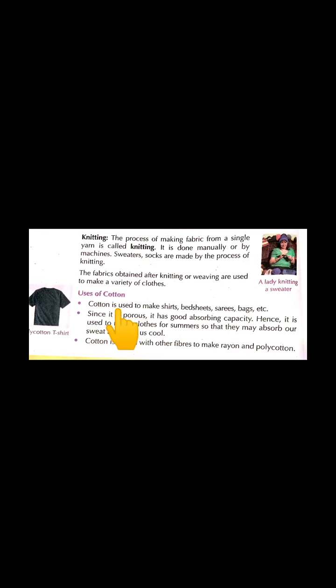Cotton can be used in making a variety of things like bedsheets, saris, bags, handkerchiefs, etc. Because it can absorb sweat or water very well, it has good water holding capacity. So it can preferably be used in summers. It can be worn in summers so that it can easily absorb our sweat and give us a cooling effect. And cotton can be blended with other fibers also.